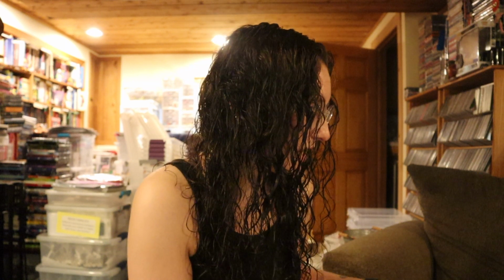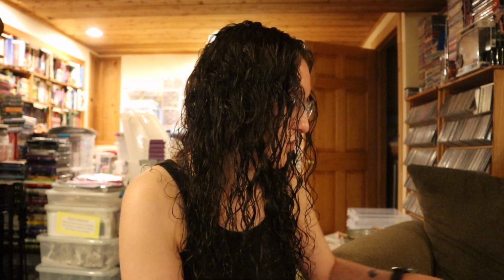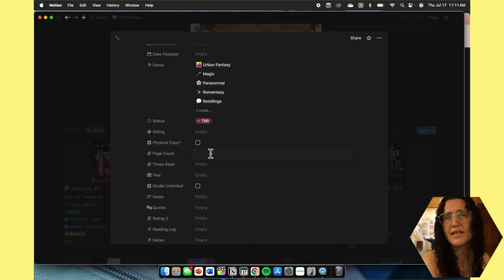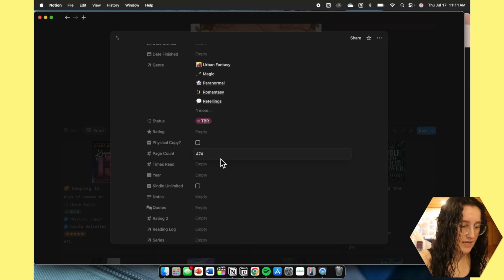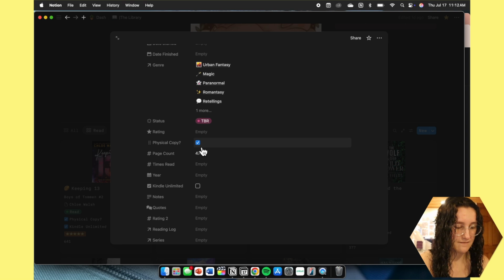Then we go to the page count. So since I have the book in front of me, because sometimes, if you're not paying close enough attention, it'll actually give you 474. It'll give you like the Kindle amount of pages. Then we go and we check the physical copy because that's what we have. And then we're gonna go over to Kindle Unlimited and see if it is offered on Kindle Unlimited. It's not offered on Kindle Unlimited, so we wouldn't box it.